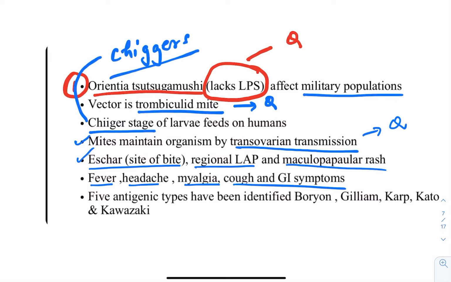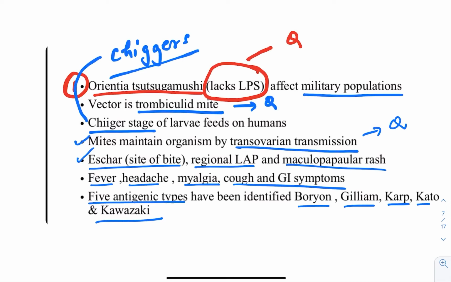Okay. Now, in the PGI and all, they can ask you this also: what are the various antigenic types of this Orientia tsutsugamushi? So these are the various antigenic types of it. Boreon, obviously it is not Bourbon. Gilliam, Karp, Kato and Kawasaki. Okay, very simple names as they sound. Boreon, Gilliam, Karp, Kato and Kawasaki. So this is not Kawasaki disease, it is Kawasaki the strain.